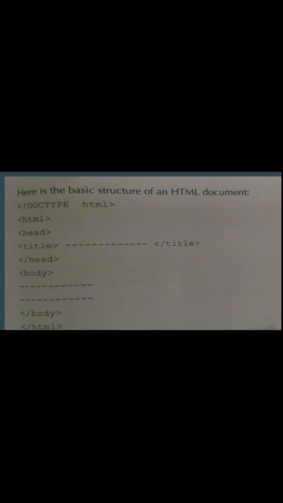Body has the main content of the web page. It includes text, image, graphics, animation, whatever you want to include, you have to include inside the body tag.